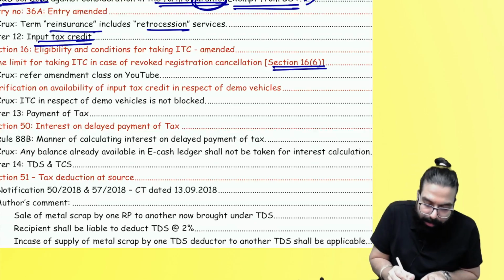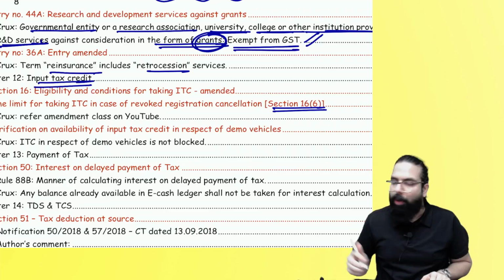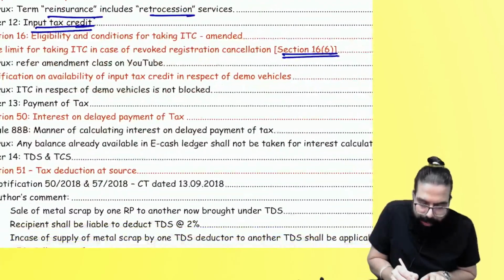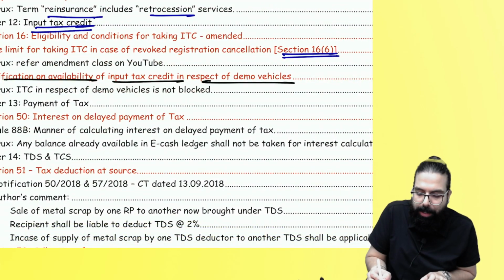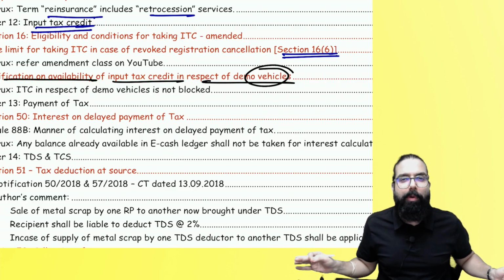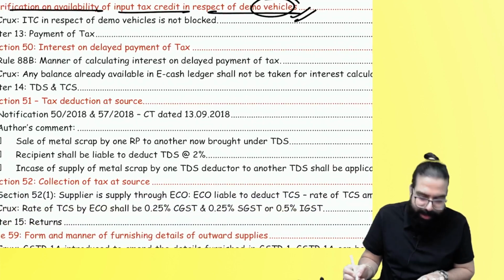Remember one thing. One second, everyone. What they are trying to tell over here, sir, is clarification on availability of ITC on demo vehicle. Baba, remember one thing, demo vehicles. Supposing I am a supplier of motor vehicles and I buy demo vehicles. On demo vehicles I can go ahead and take the credit. Credit on demo vehicles is always allowed.